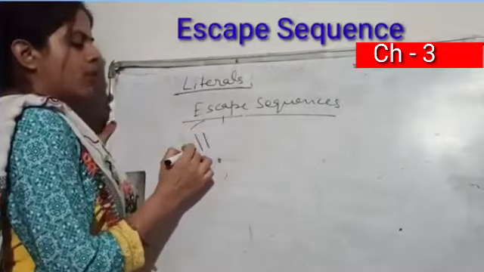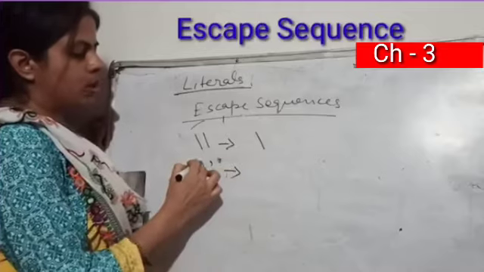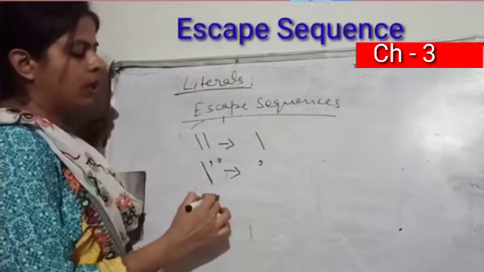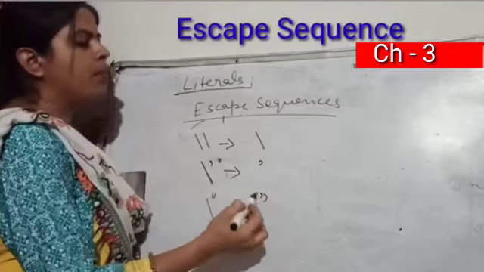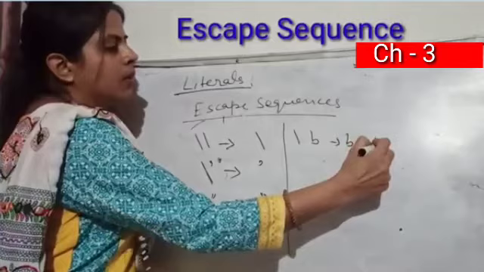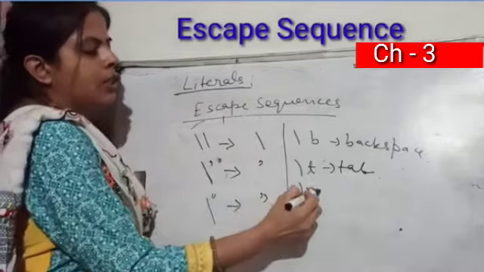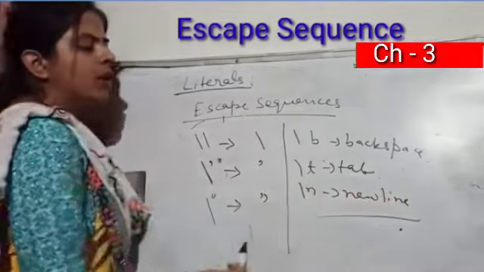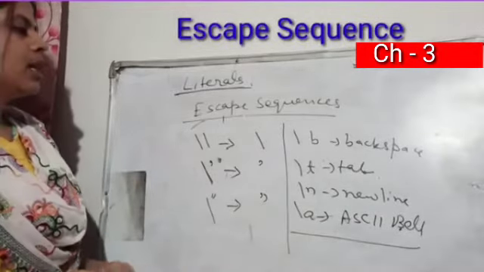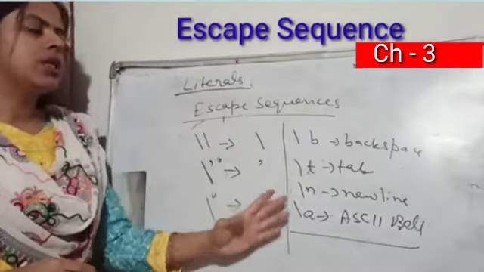Now further, let us see the full table. Two backslashes give you the output as one backslash. If you want a single inverted comma, you have to use a backslash and the inverted comma, so you will get the single inverted comma. If you want a double inverted comma, you can use a backslash and a double inverted comma. If you want a backspace, you have to write backslash B. Backslash T is for tab space, and backslash N is for new line. Many others are there, students, you just have to look into it. So this is how these escape sequences work. While doing programs, we will be using these escape sequences.